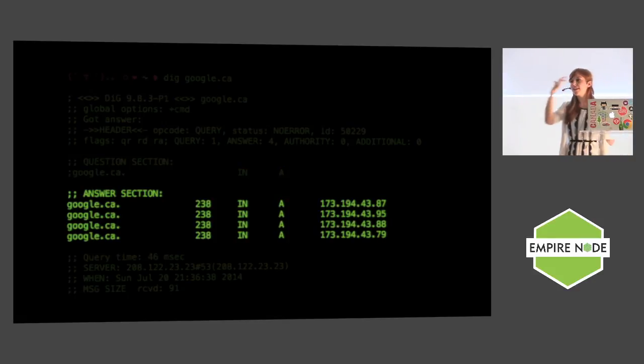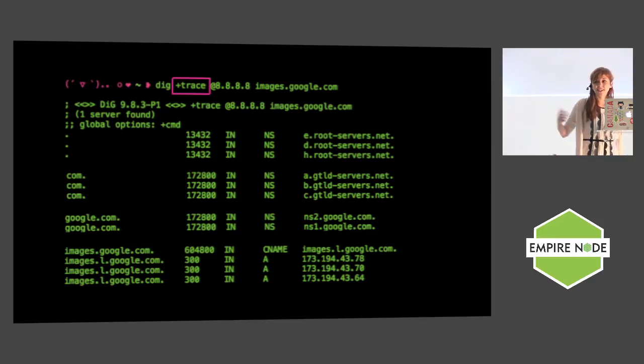And then the answer section basically echoes everything that the question message had, but adds this extra answer section. And this answer section adds exactly those two fields that I told you about. The TTL, which is the 238 seconds there, and the IP of the thing that you're looking for. And that's it. That's our DNS message.